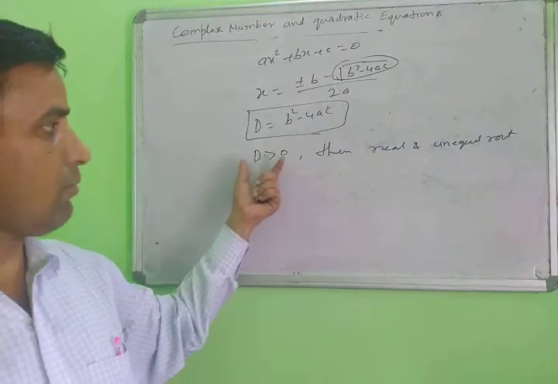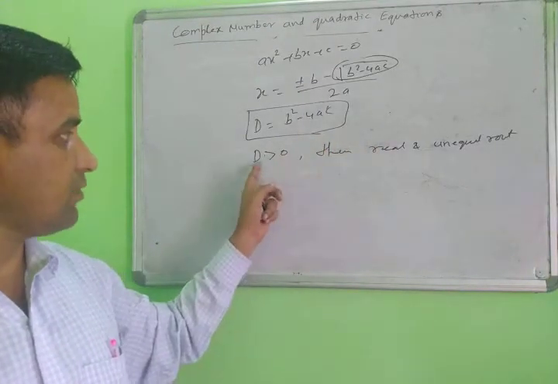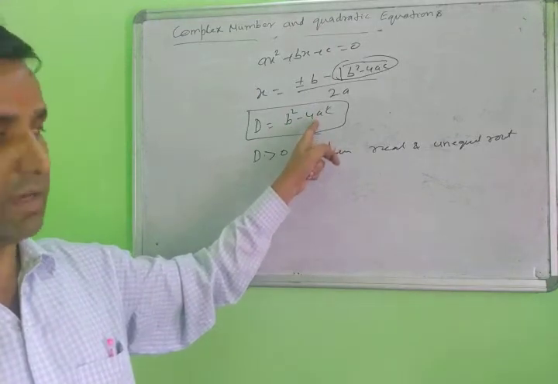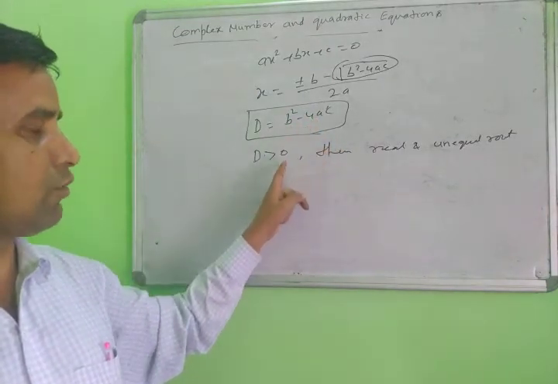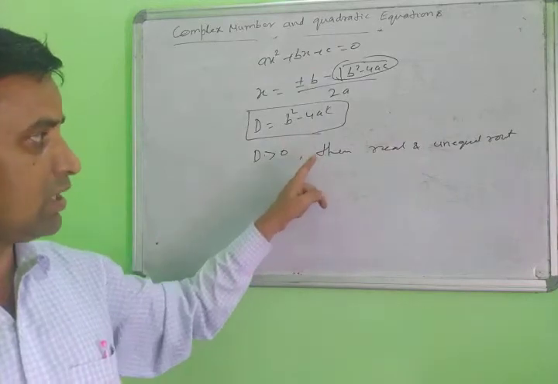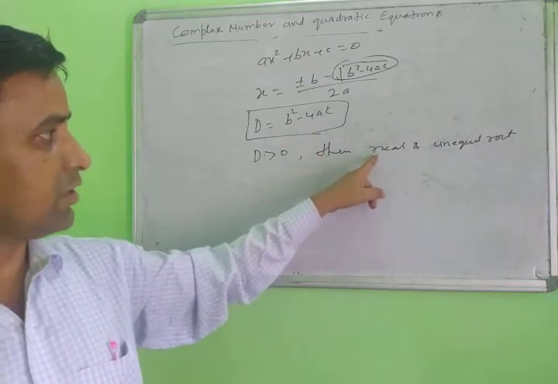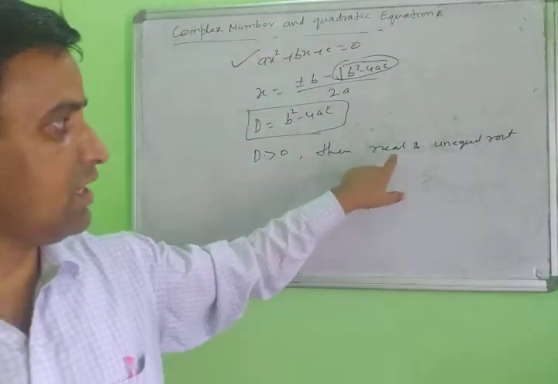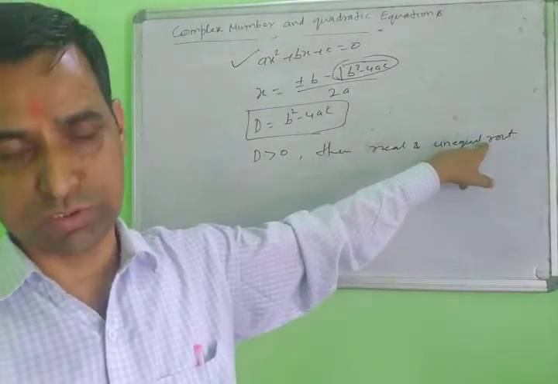This is the form of the class 10 form here. When the value of D is greater than 0, that means the roots are real and different, unequal. After solving, if the value comes positive, greater than 0, then you can say the roots of this equation will be real and unequal roots.